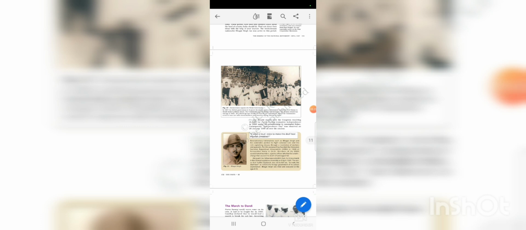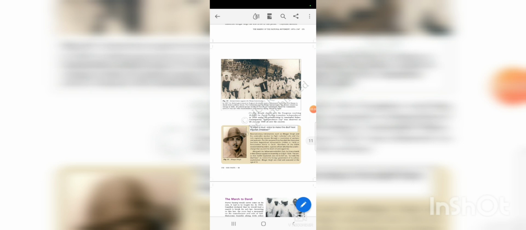Next, on 8th April 1929, Bhagat Singh and Batukeshwar Dutt threw a bomb in the Central Legislative Assembly, and they also raised a slogan, "Inqilab Zindabad." They did not want to injure anyone, but they wanted to make a statement. The statement is written here: it takes a loud voice to make the deaf hear.